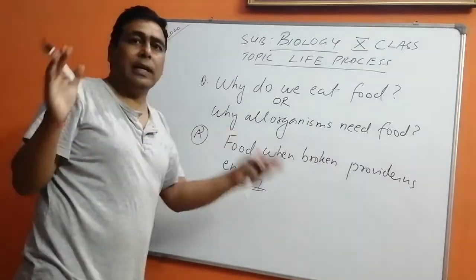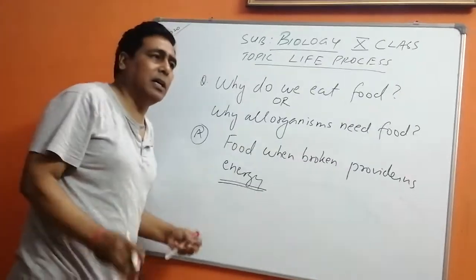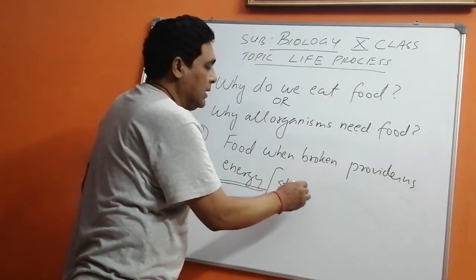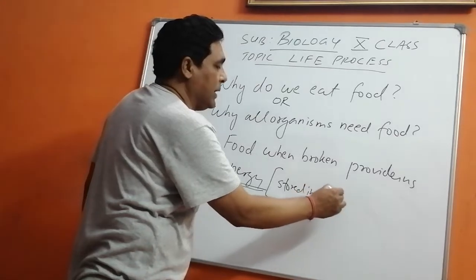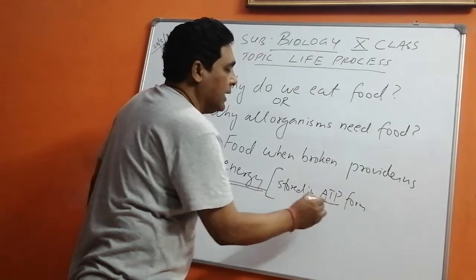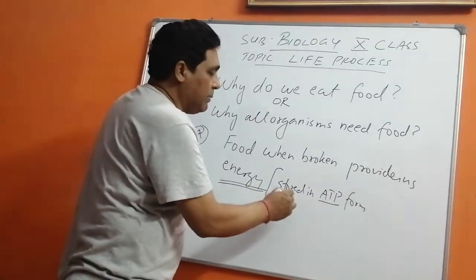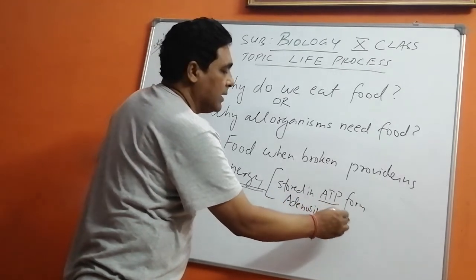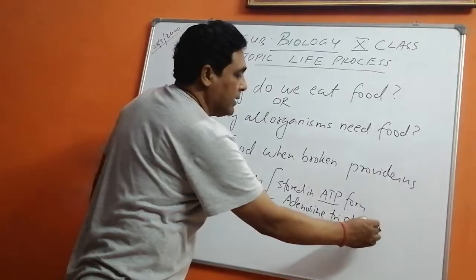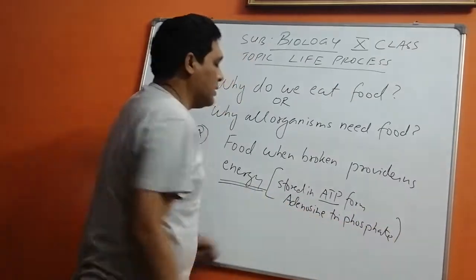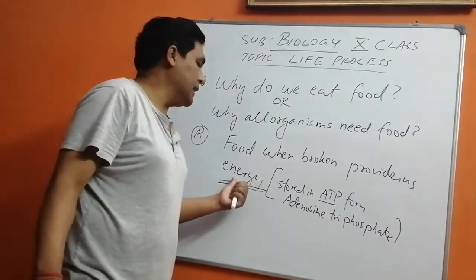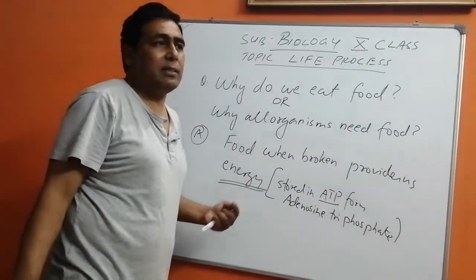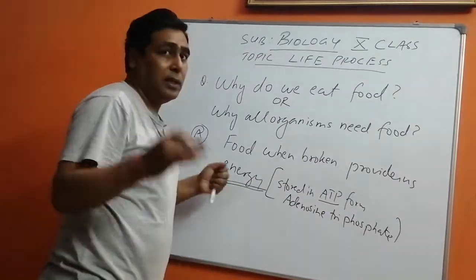The energy, as we have learned in lower classes, is stored in ATP form. What is ATP? ATP is adenosine triphosphate. Now children, energy is stored in ATP form and it is utilized for us to do our daily work.